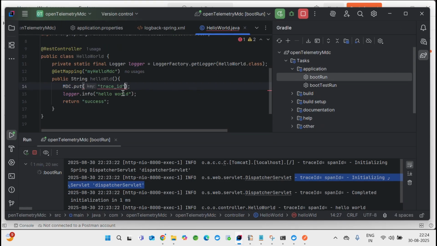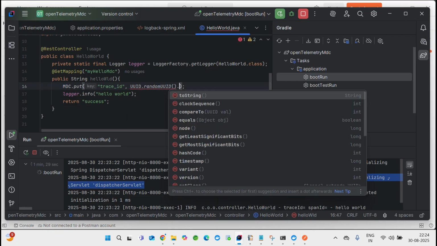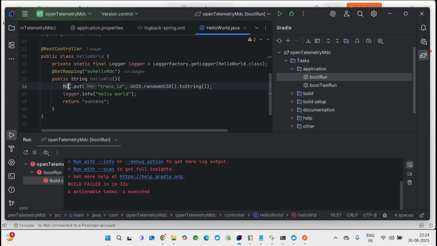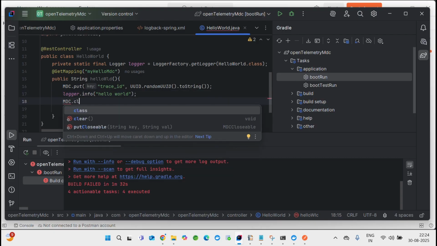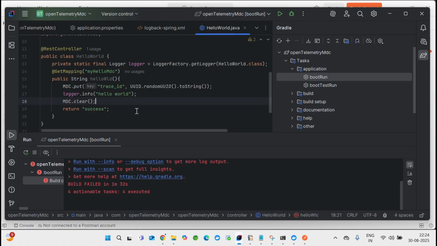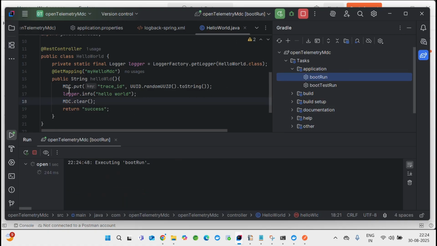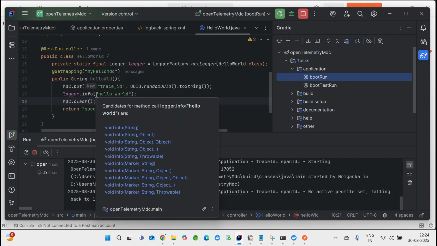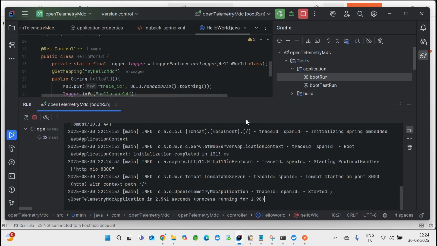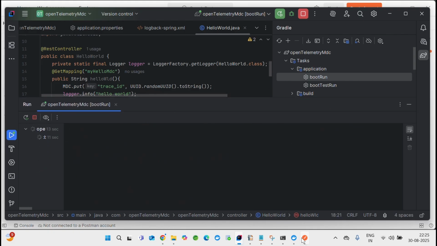Now let's create a UUID, dot randomUUID, dot toString. Once I do this, you will see the magic. It will be there in the MDC. Once I do the MDC, you have to make sure that you clear it, otherwise it is unnecessary. Once I do this, across all my applications and services, this trace ID will go, and it will be unique each and every time I hit. Let me delete it and then run it.